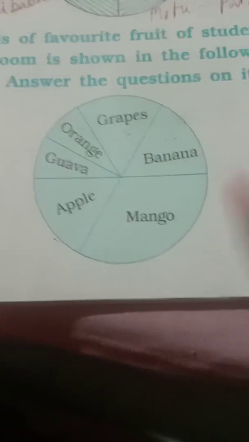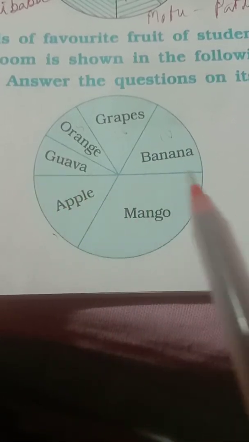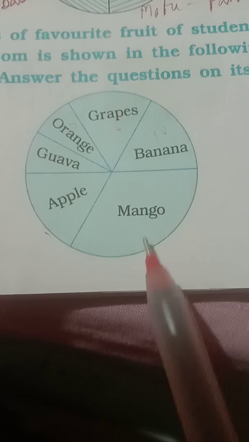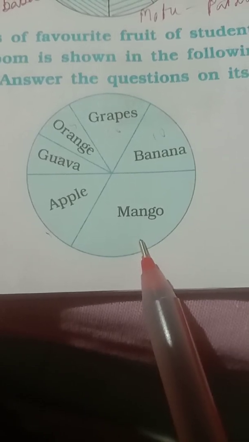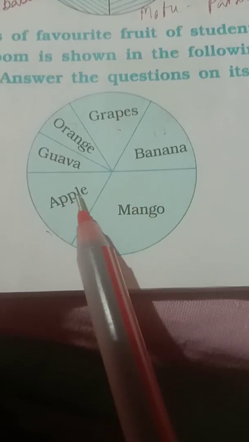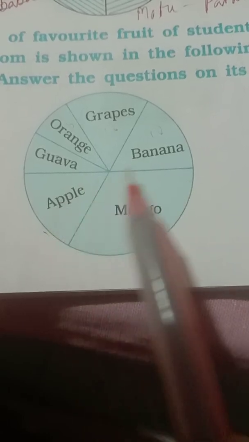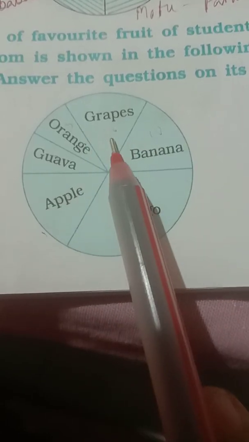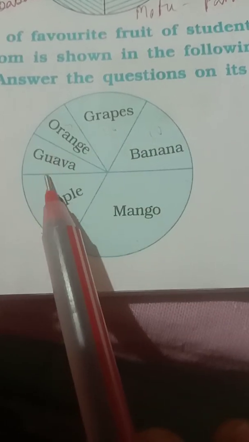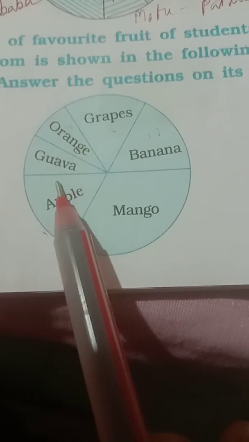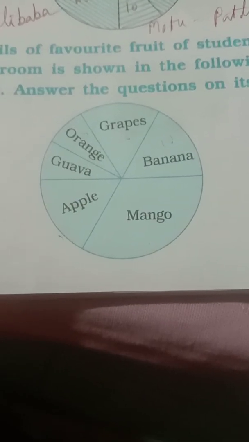This is the pie chart. The maximum portion is occupied by mango. After that, banana and apple, same over here. Grapes. And the least portion, orange and guava. Now move forward to the questions.